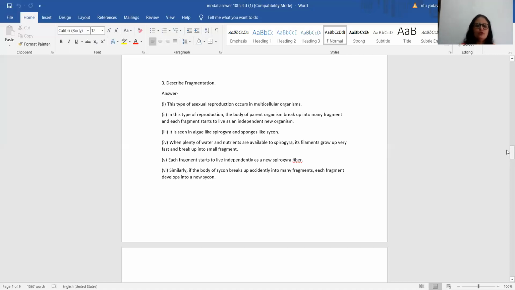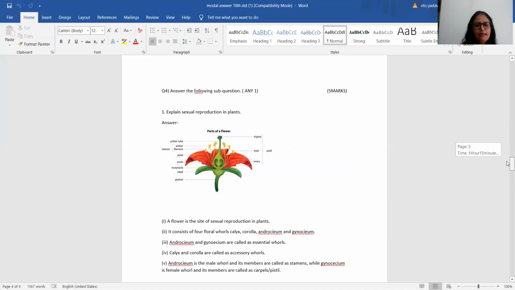So students, although your points may be up and down, if you have covered all the points, you get 3 marks. Let's move on to question number 4. That is the brief. You need to solve any one, and it carries 5 marks.